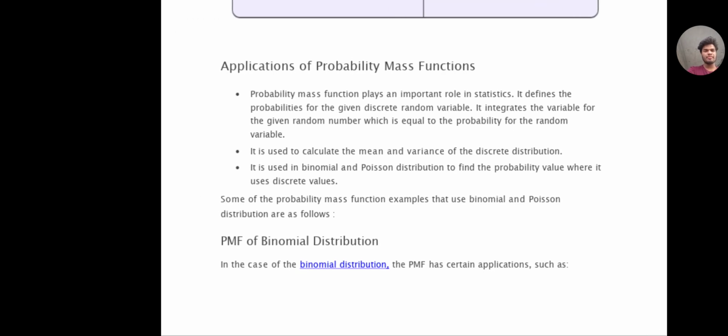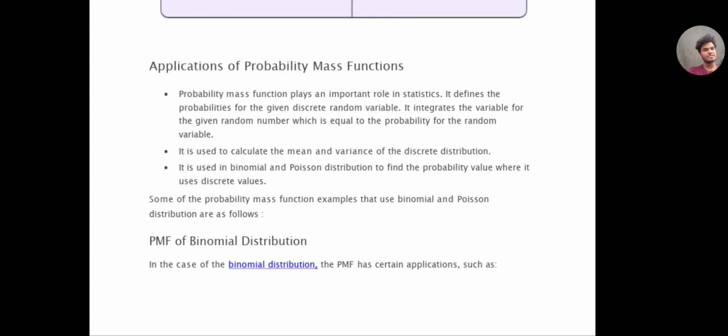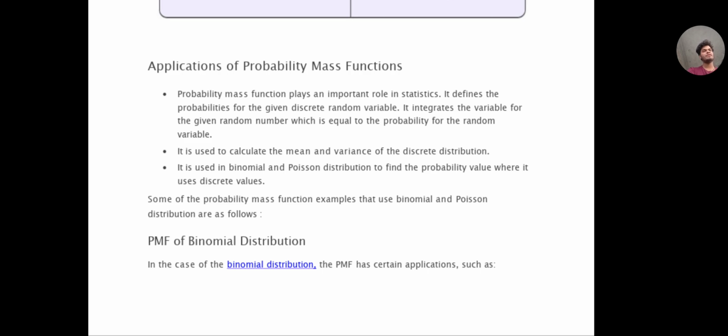So using PMF, probability mass function, we find mean and variance using two different types. And whereas this plays a mean function in statistics. So probabilities, in this we mainly use discrete random variables. Okay, so probability mass function of binomial distribution.